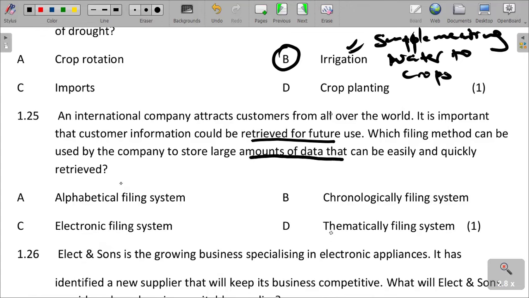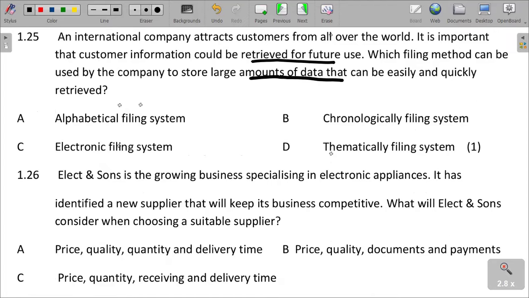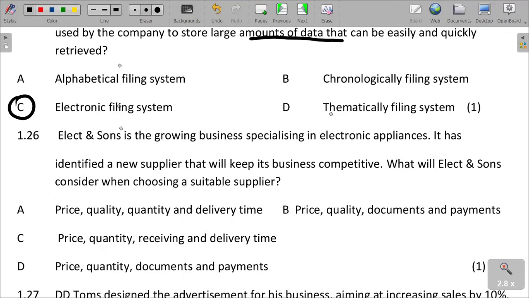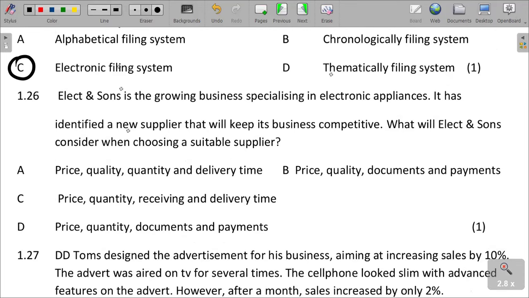So we can talk about the best one, which according to this is what? Electronic filing, which we can do, like to say, we can enter through the system and search and retrieve that. Alphabetic, actually, it is also tiring and it has got a lot of work. We cannot talk about chronological filing. It is just orderly filing. So we are saying electronic is the best, which we can do, like to say that databases can be created which can enable information to be searched and be accessed as quick as possible in large